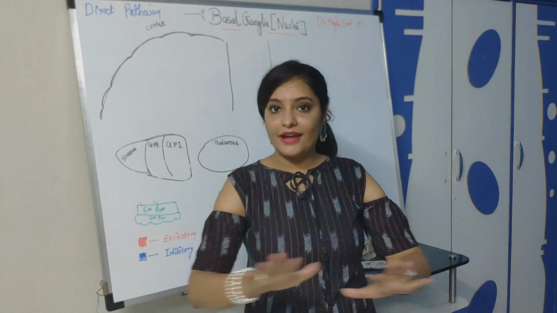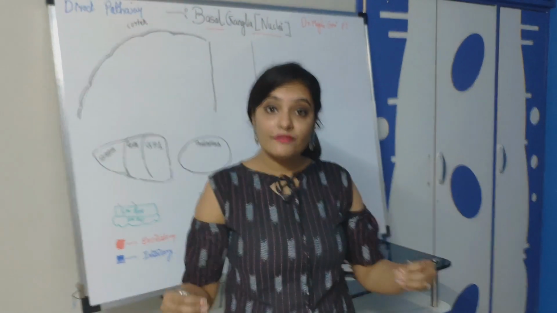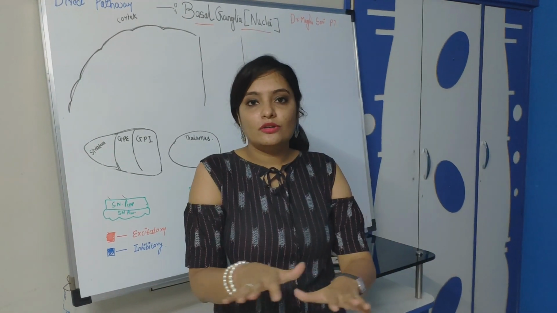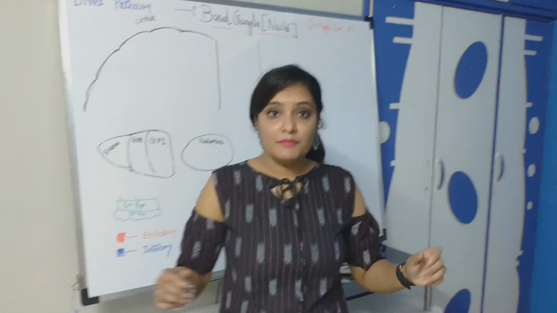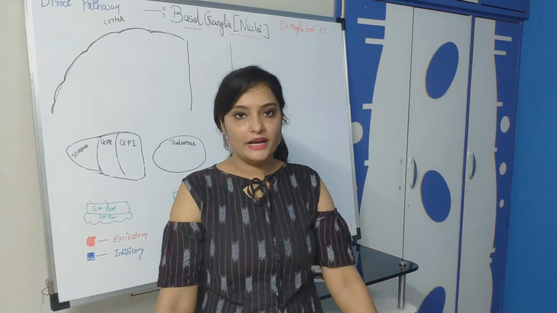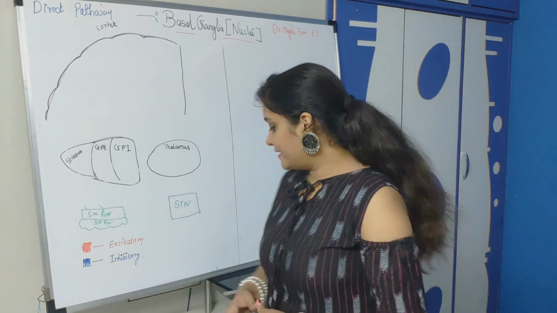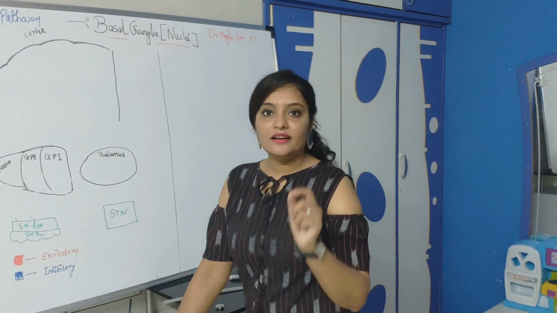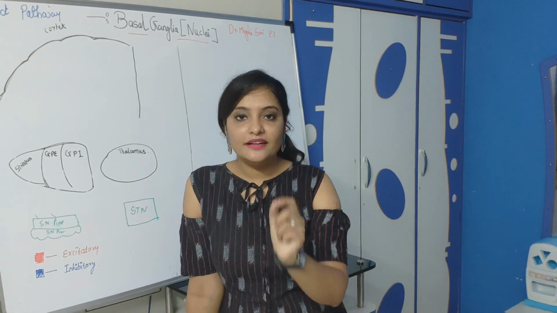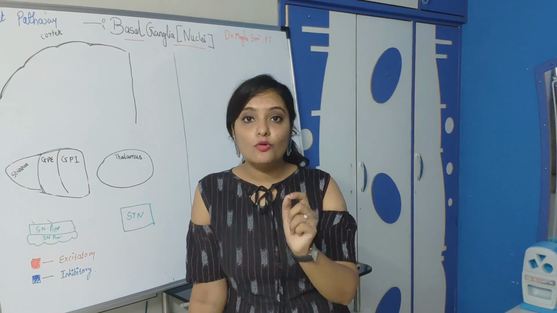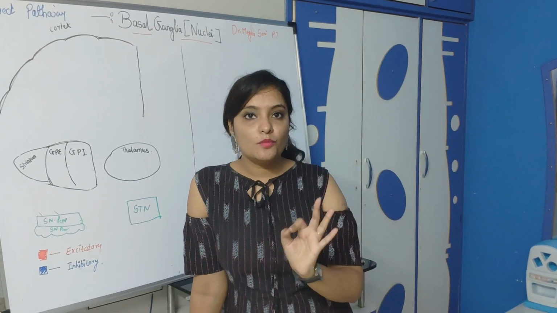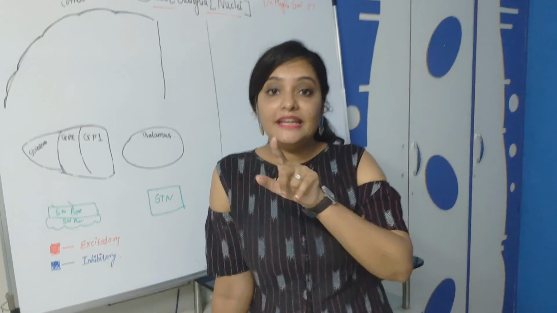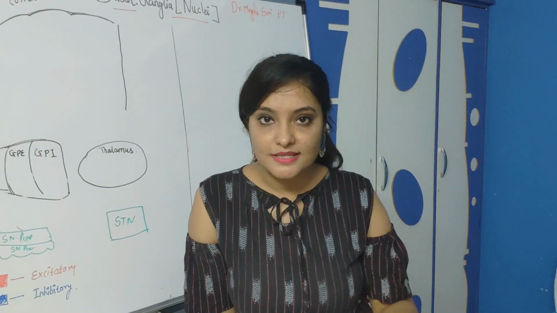Now first, what will happen when you are at rest? Whenever you are at rest, there will be no movement in your body. Means you will not observe any movement in your body. Why is it like that? Because during the time of rest, the globus pallidus internal, please listen carefully, the globus pallidus internal inhibits the thalamus.